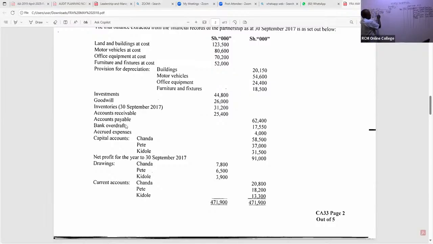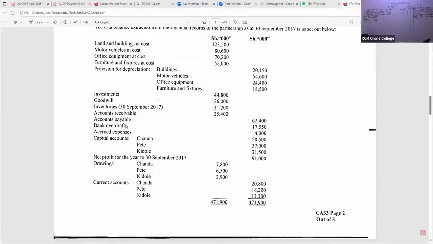Those are current liabilities. Accrued expenses, these are current liabilities. So among the current liabilities, we have accrued expenses of how much? I wish I had a physical paper to underline at times. So that is accrued expenses of how much? Is there somebody? 4,000, right? Accrued expenses of 4,000. Thank you so much.